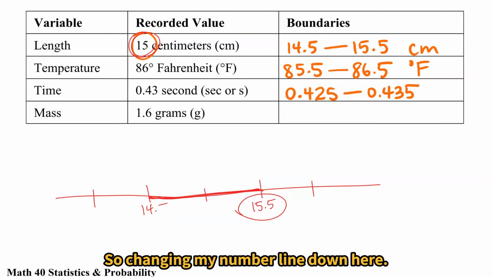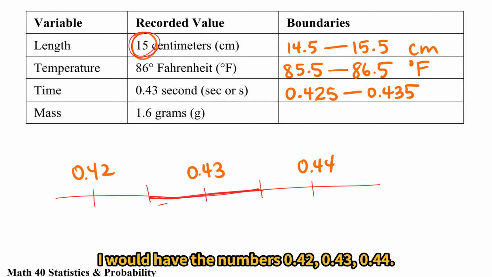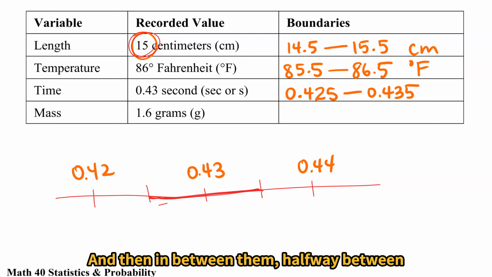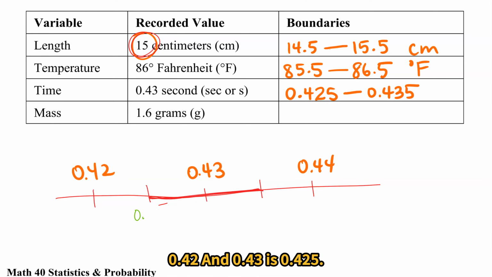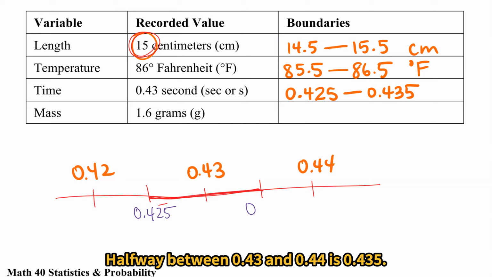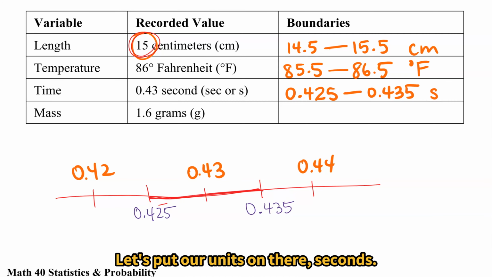So changing my number line down here, I would have the numbers 0.42, 0.43, 0.44, and then in between them, halfway between 0.42 and 0.43 is 0.425. Halfway between 0.43 and 0.44 is 0.435. Let's put our units on there, seconds. And this is how we would get our boundary.